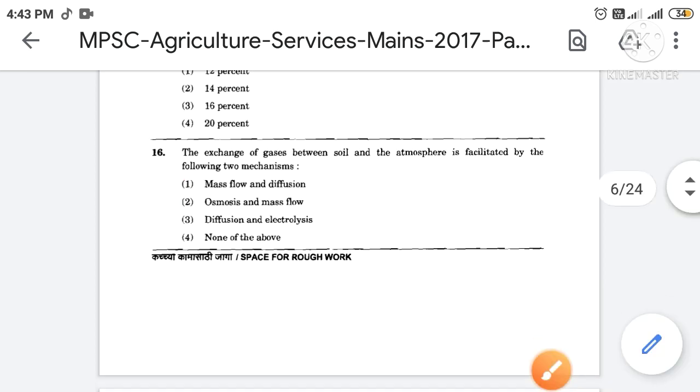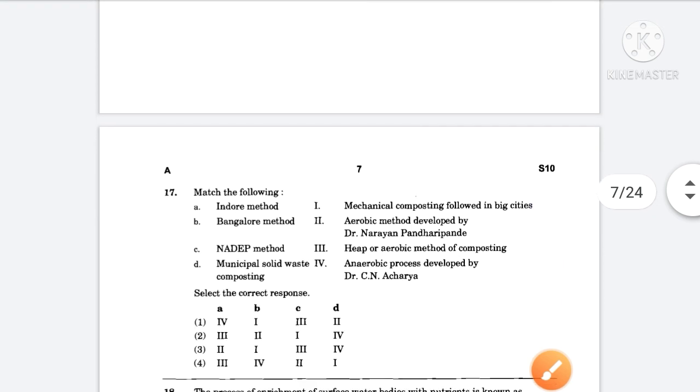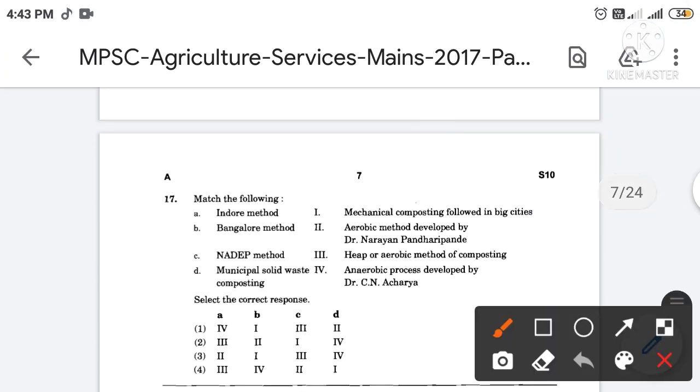Then next, match the following. The correct answer is option number 4.